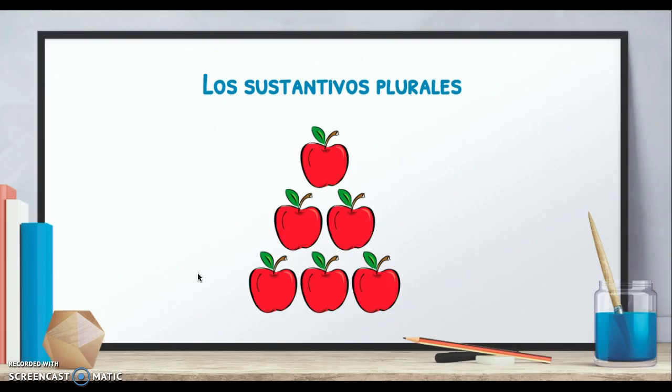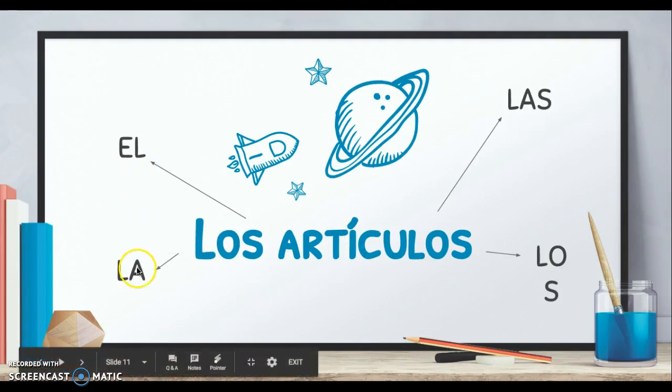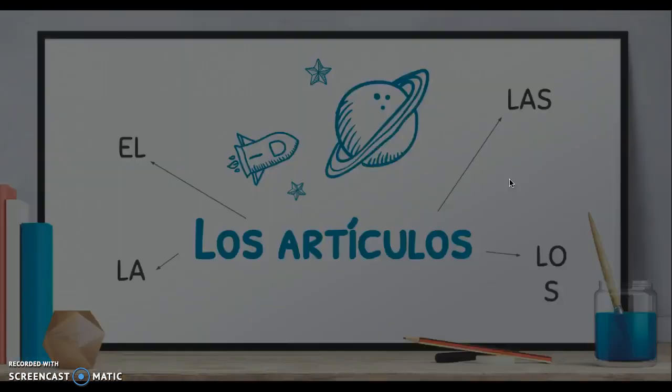Now, los sustantivos plurales. We know now what kind of nouns exist in singular form and how to distinguish between feminine and masculine. But what do we do when there are more than one? Entonces, hay 4 tipos de artículos. So we distinguish them by artículos. El, la, los, las. I think you can figure out which ones are the plurals. So the plurals are on the right-hand side, a la derecha.